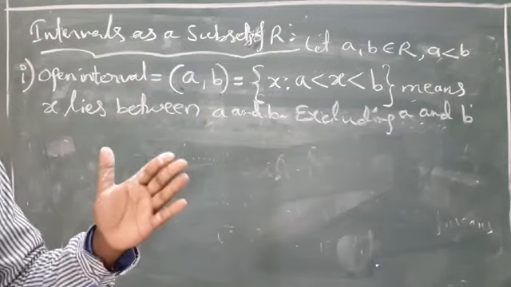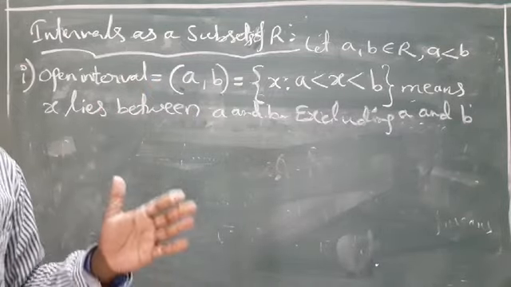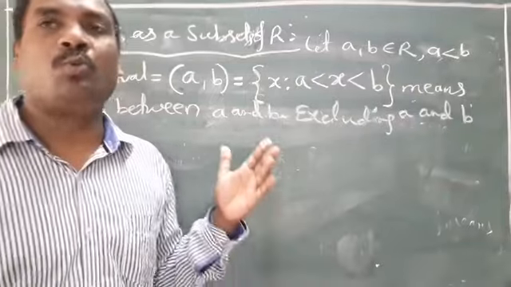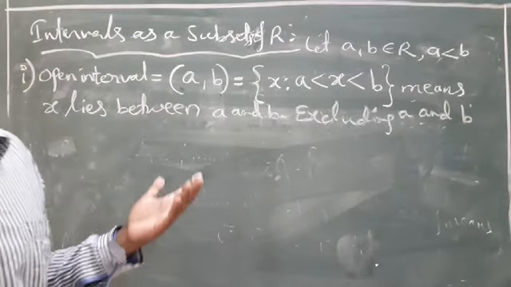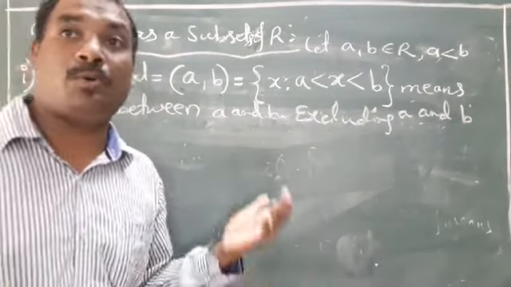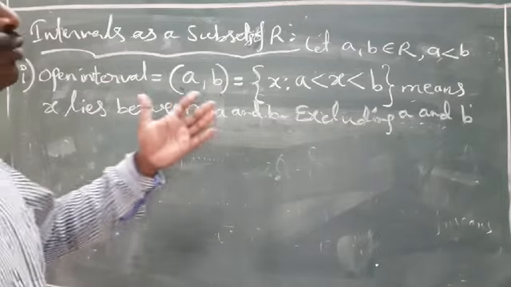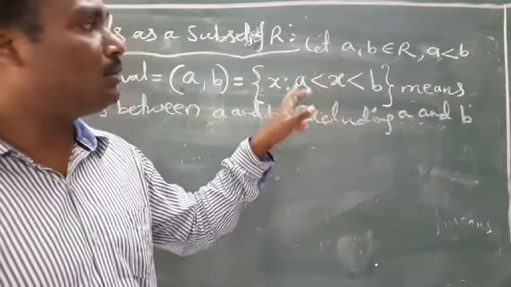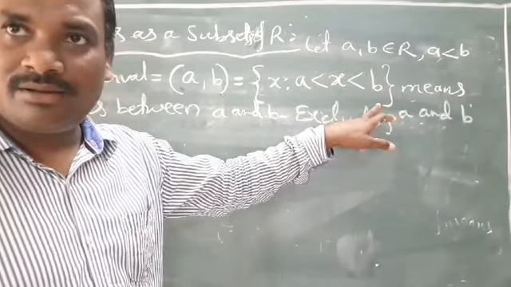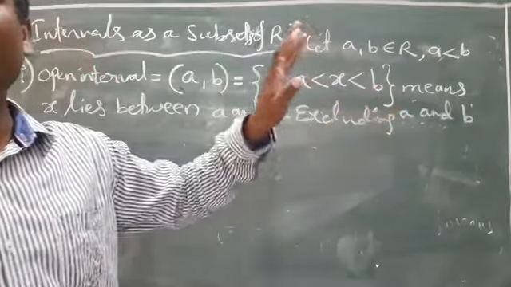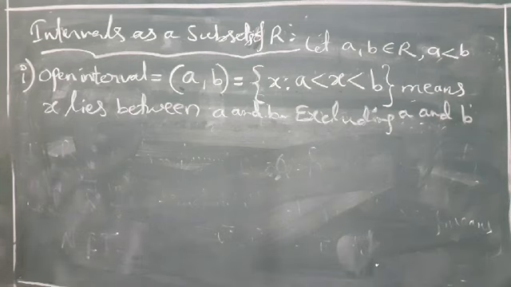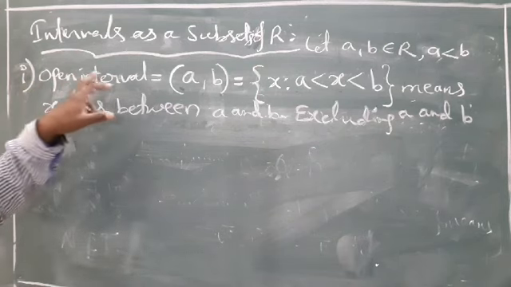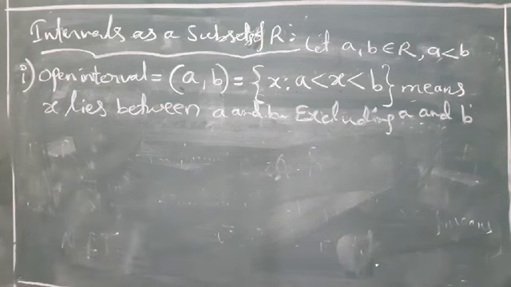2 and 3 means 2.001, 2.0001, 2.1, 2.2, 2.3, 2.5, 2.6, 2.7, 2.99999. So many numbers are there. Yes or no? So X lies between 2 and 3, excluding 2 and 3. Okay, that is called open interval, excluding A and B here.